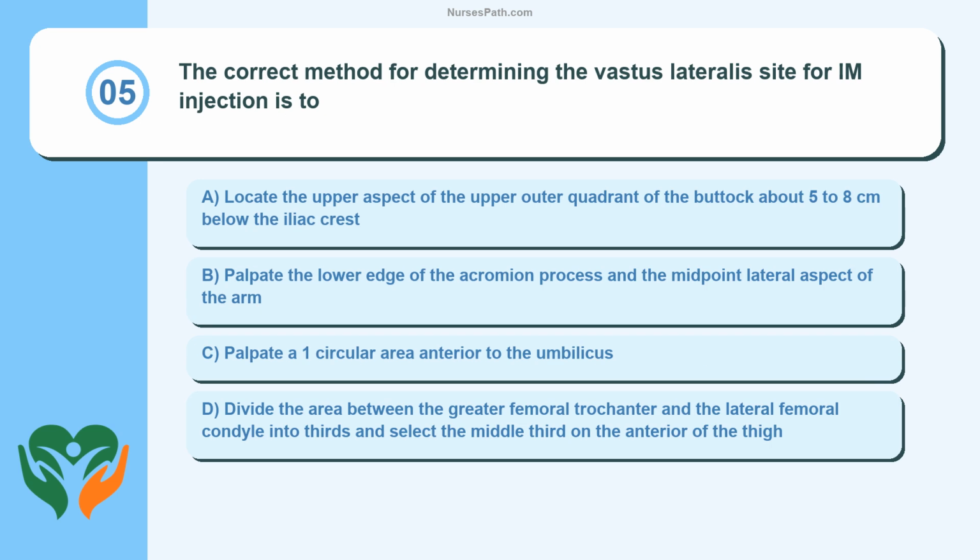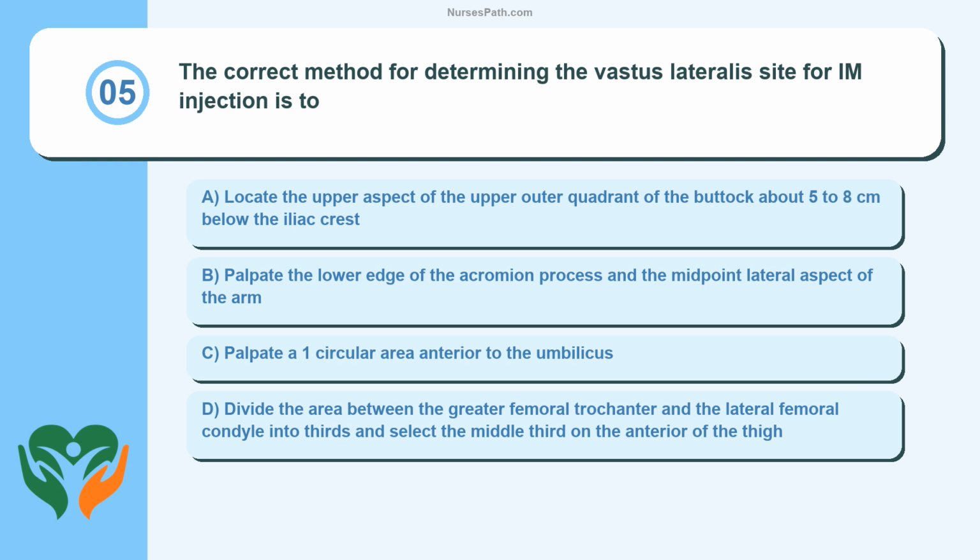Question 5. The correct method for determining the vastus lateralis site for IM injection is to: A. Locate the upper aspect of the upper outer quadrant of the buttock about 5 to 8 centimeters below the iliac crest. B. Palpate the lower edge of the acromion process and the midpoint lateral aspect of the arm. C. Palpate a 1 inch circular area anterior to the umbilicus.